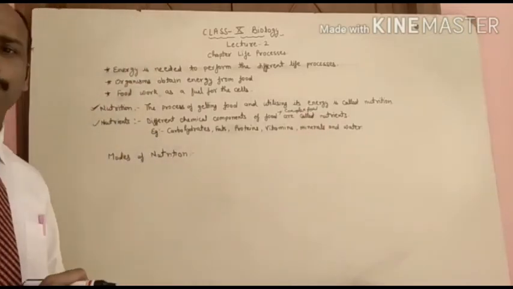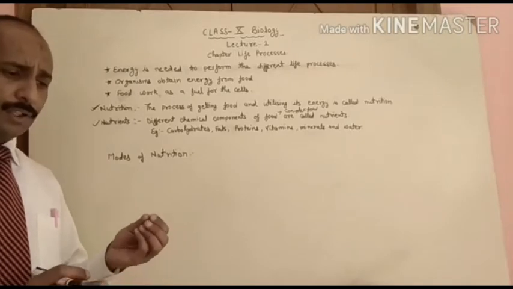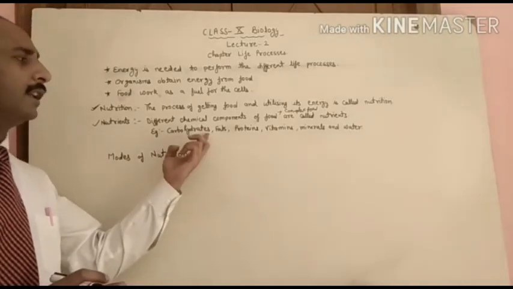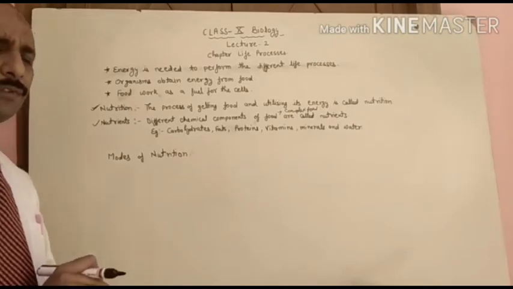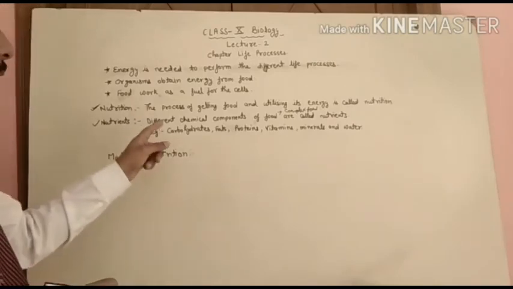Complex food means food which contains the different nutrients.